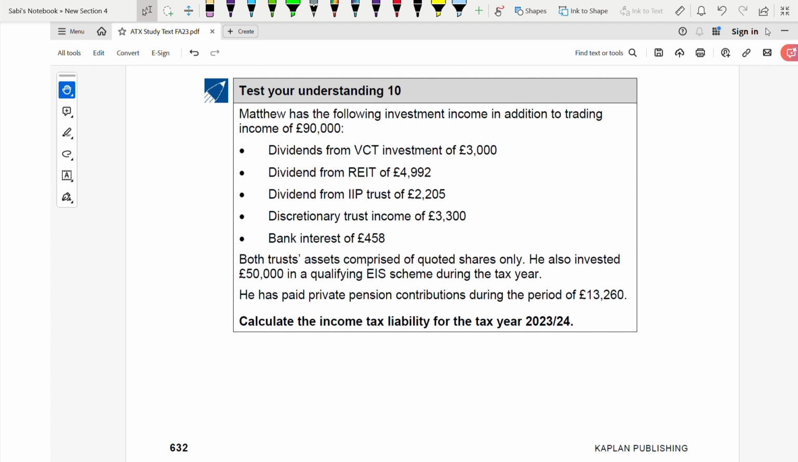Test your understanding 10. Here you have to calculate the income tax liability. Very easy question, but it has lots of things. We have dividend from VCT investment, dividend from REIT, dividend from IIP trust, discretionary trust income, bank interest. Both trusts' assets comprised of quoted shares only. He invested 50,000 in EIS shares. Private pension contribution is 13,260. Trading income is 90,000. Okay, so all these are investment income. Let us do it.